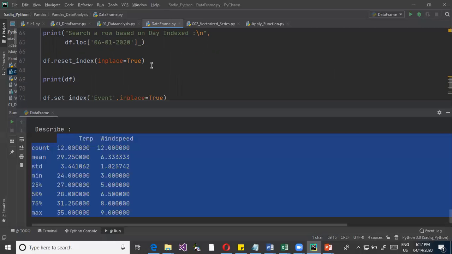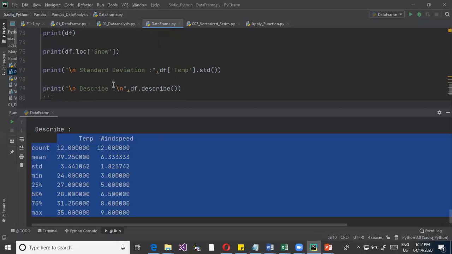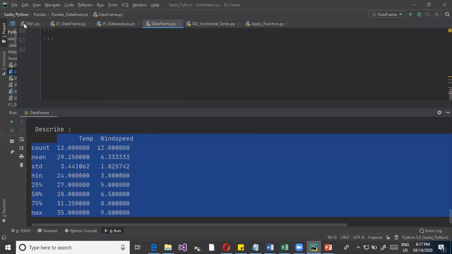Since I said indexing, it changes the technique of fetching the data. So once your searching is over, it is always better to reset this indexing, so use the reset option. This is what we have understood in data frames as of now. In the next session, we'll go into more detail on data frames.